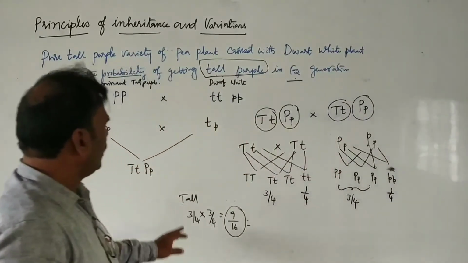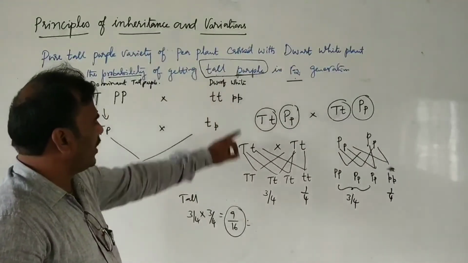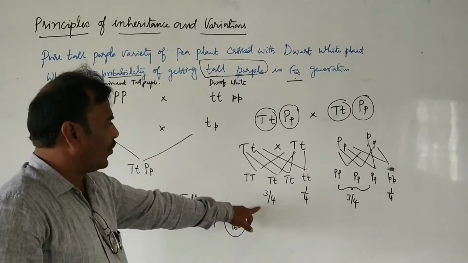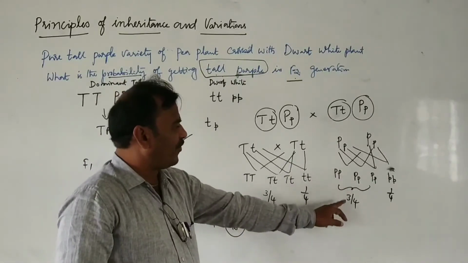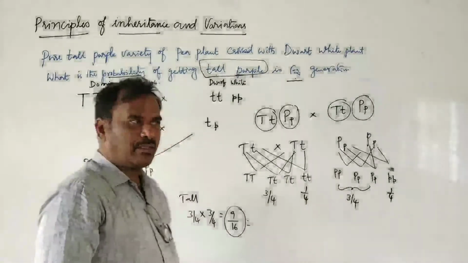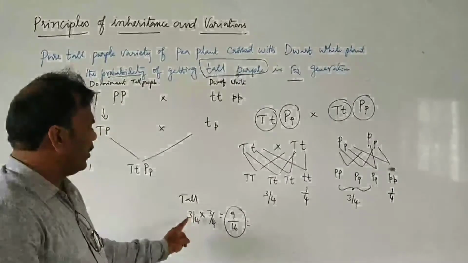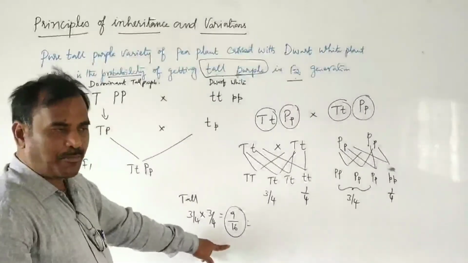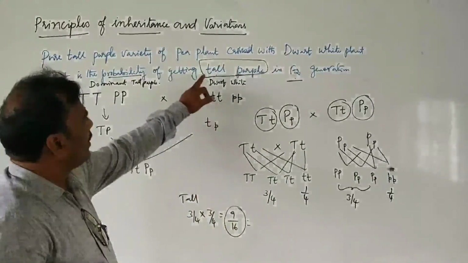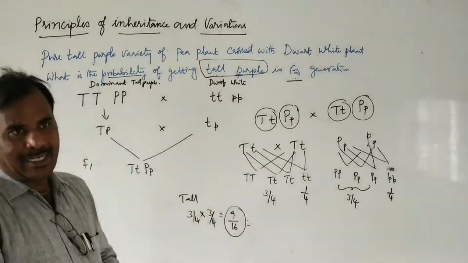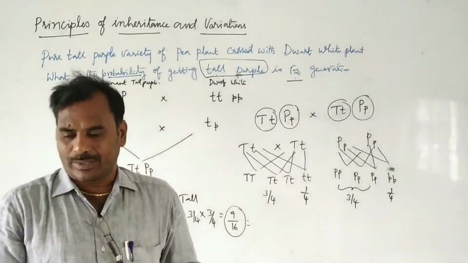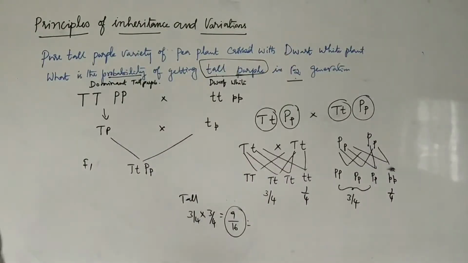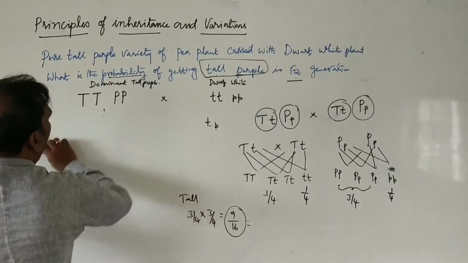They are asking about tall and purple. The probability of tall plants is 3 by 4, the probability of purple is 3 by 4. Then 3 by 4 into 3 by 4 is 9 by 16. 9 by 16 means out of 16 plants, 9 plants are the tall purple variety. So this is about this question. This is the way we have to do the problem. Next.